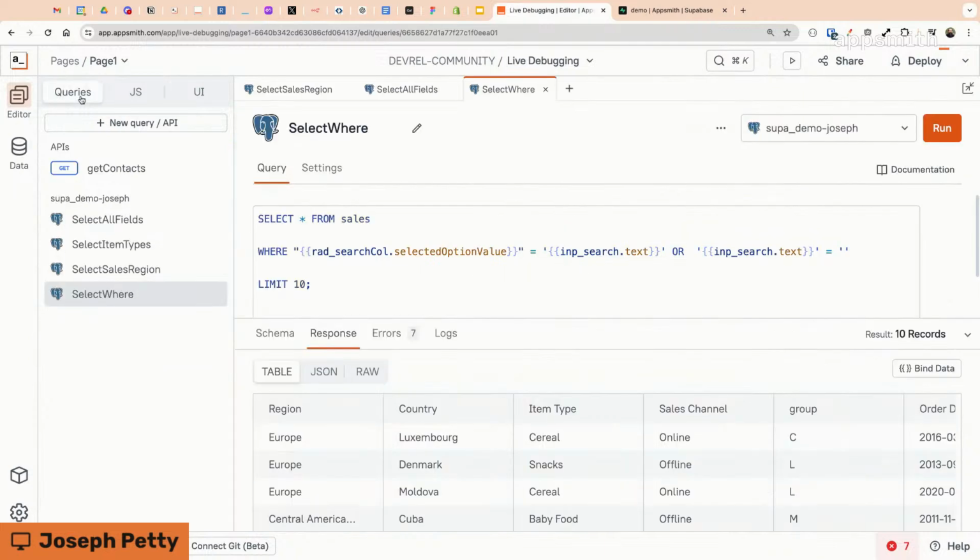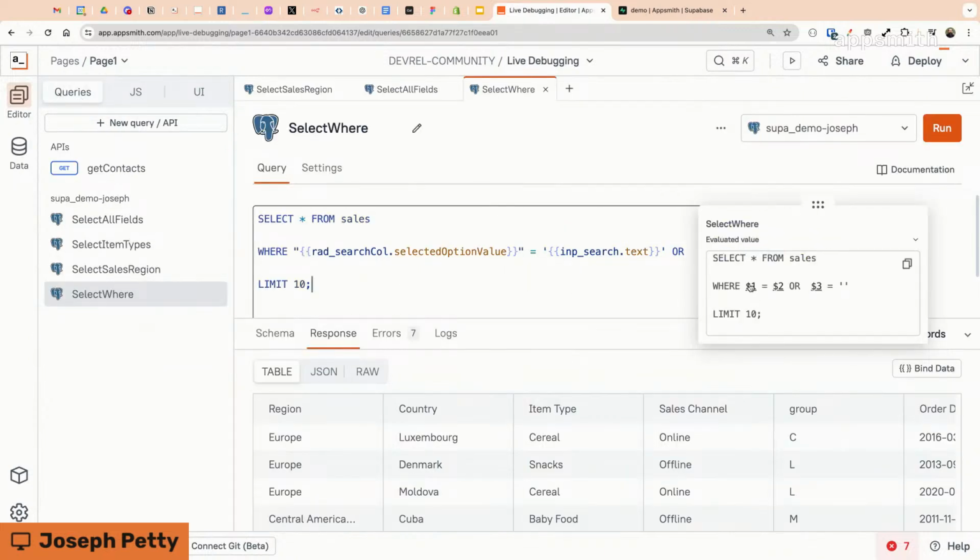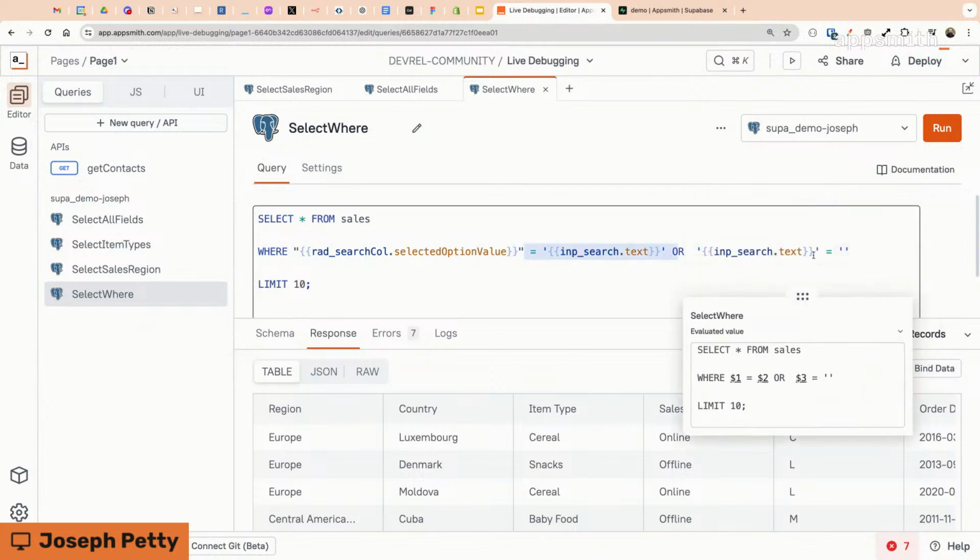Now, if we come over here and check out the binding, it looks like it's working right. So the first parameter here that it's inserting is from my radio widget, and its selected value there is showing region. So the column I'm searching where region equals, and then the input. And if it happens to be blank, I have this extra or.